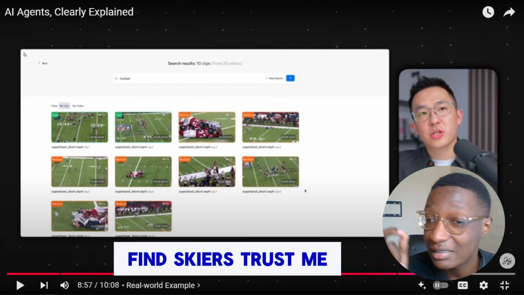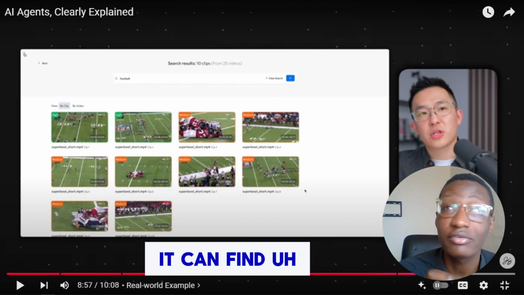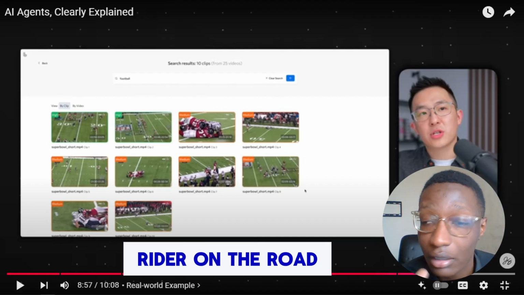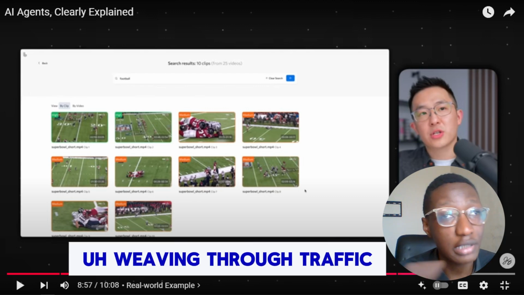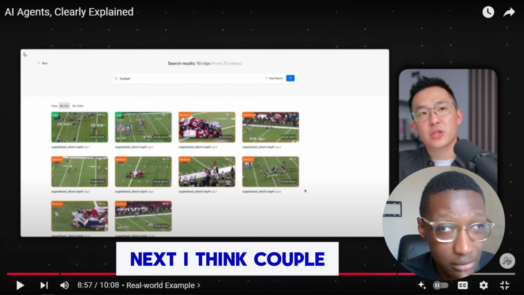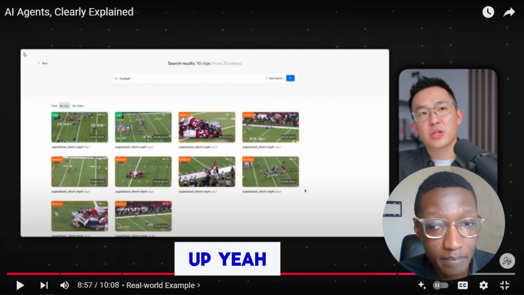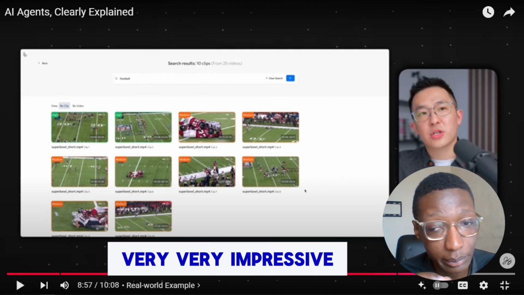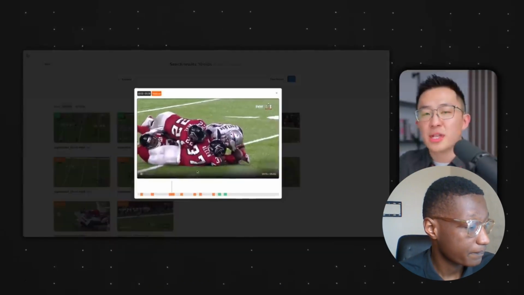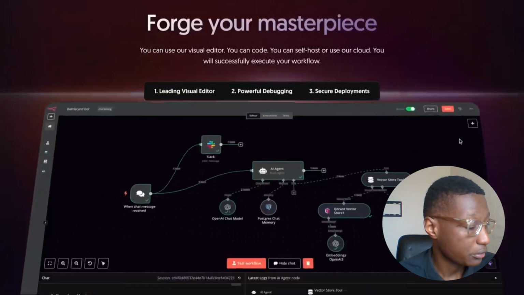And if it can find skiers, trust me, it can find a rider on the road weaving through traffic, right? Any person. In the next couple of years, I think that system will be up. Yeah. So that's actually very, very impressive. Speaking of examples, I'm also building my very own basic AI agent using n8n.